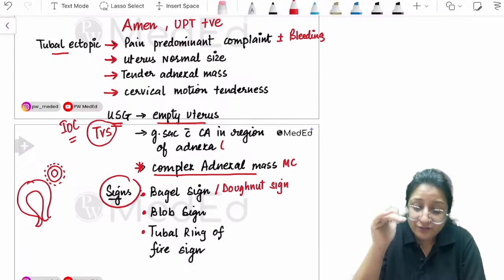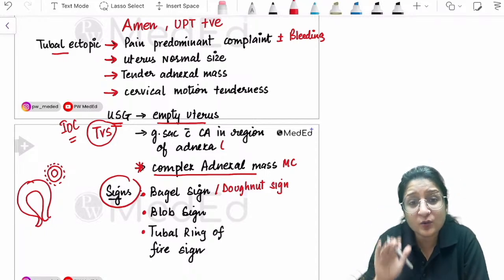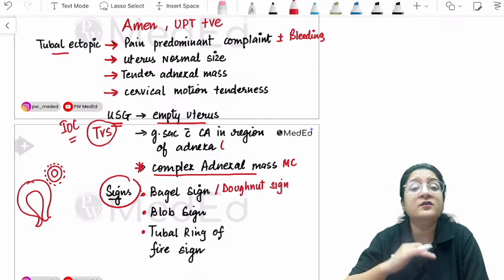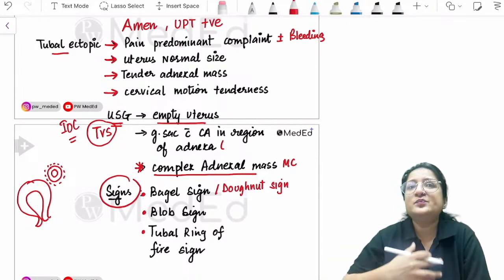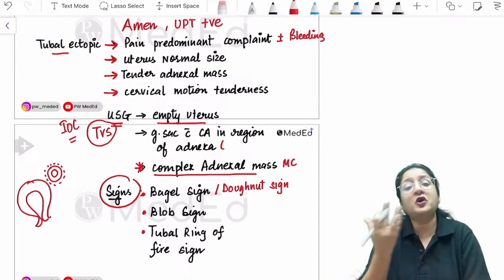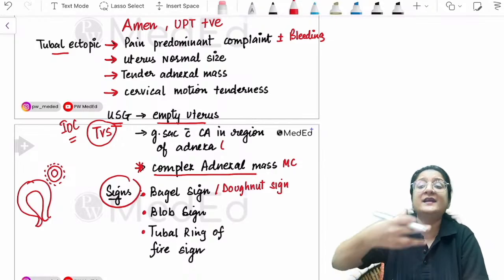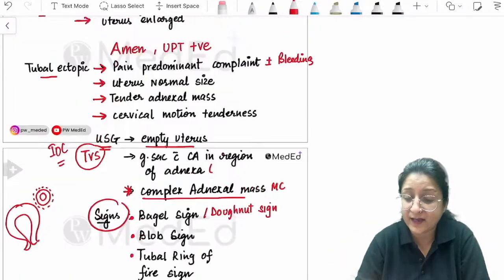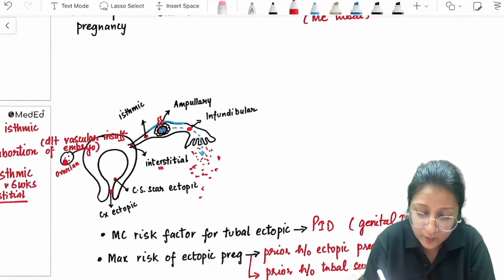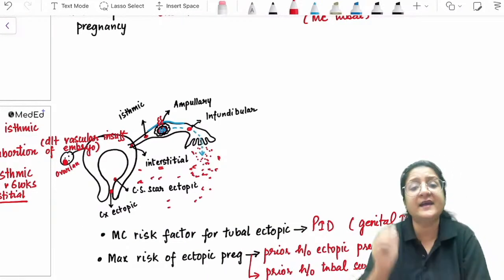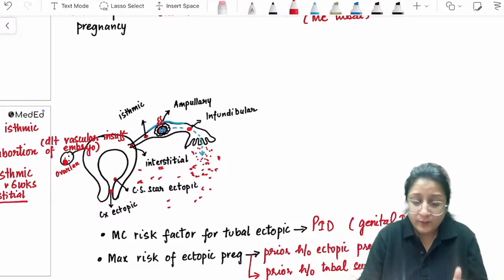Now, if in this situation you have a woman who is going into shock, that means she is bleeding. With an ectopic pregnancy, where will she bleed? Inside the peritoneal cavity. Blood will collect inside the peritoneal cavity because the tube will be ruptured or there will be a tubal abortion. So blood will collect inside the pelvis. So there is not going to be visible bleeding. So what will your findings be?